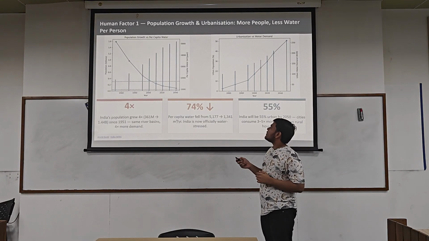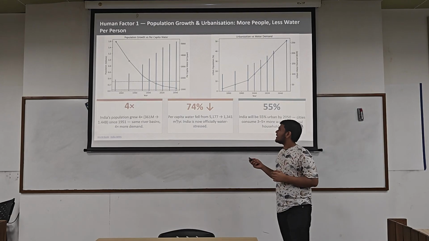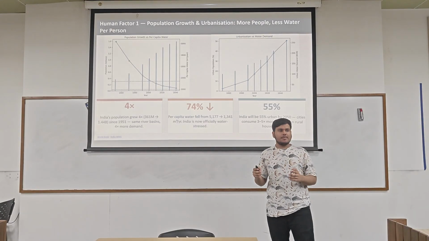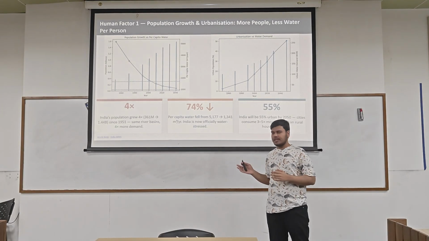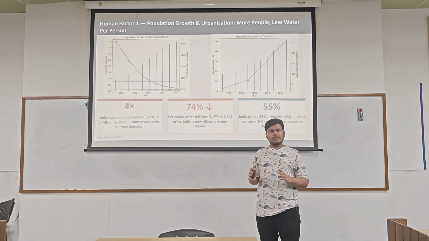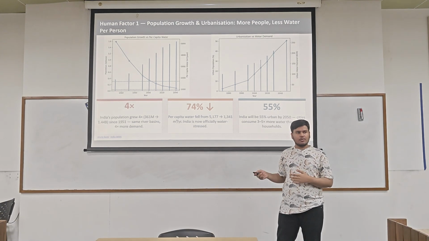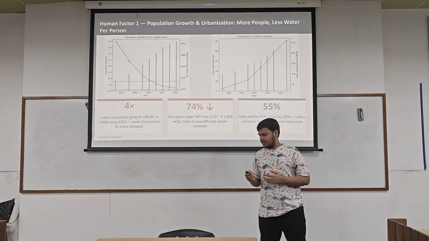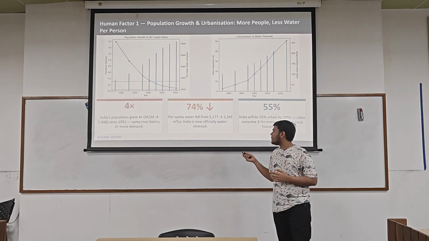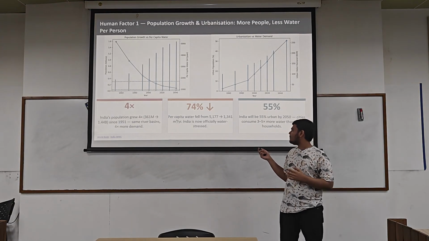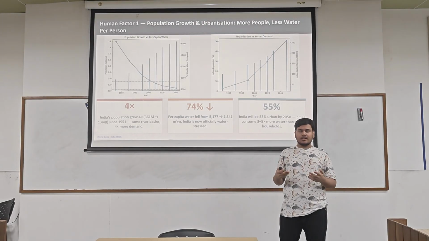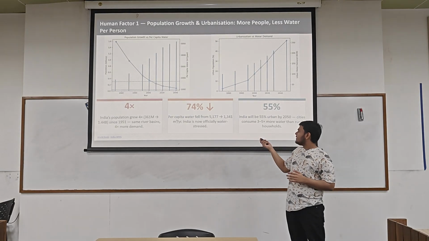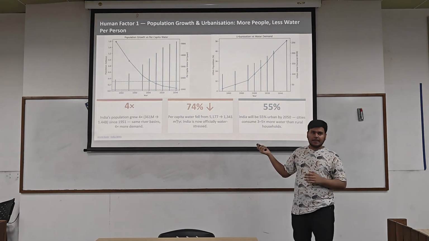The next factor is the human factor, which is population growth and urbanization. India's population grew 4 times since 1951, from 361 million to 1.44 billion. But the rivers can't grow. The same water has to serve 4 times more people. So the result is that per capita water is drastically down by 74%. India is now officially a water stress country. We declare a water stress country as one with per capita water of 1700 cubic meters. India's is only 41 cubic meters per year.